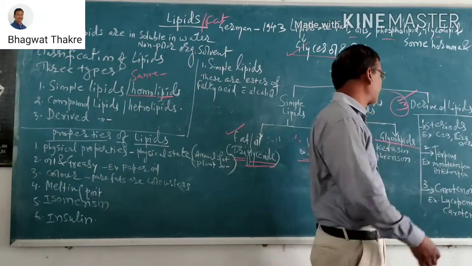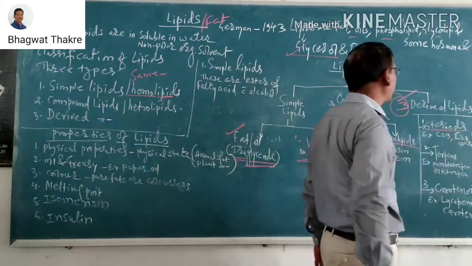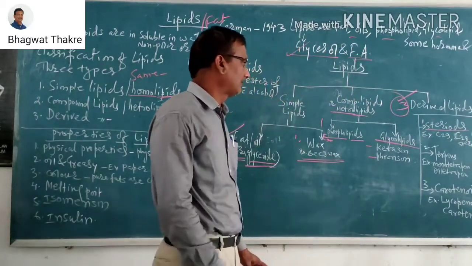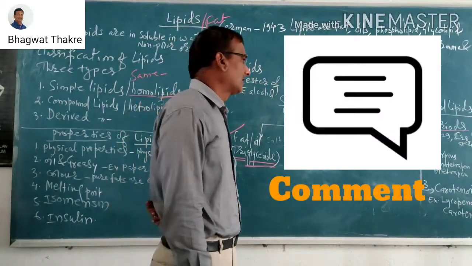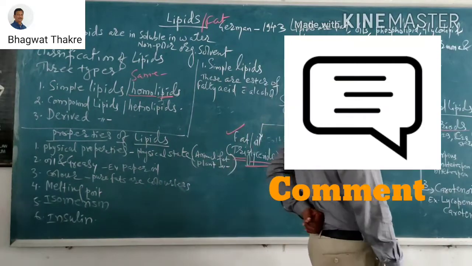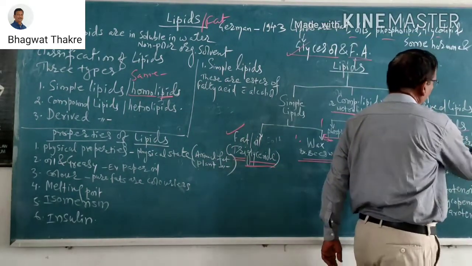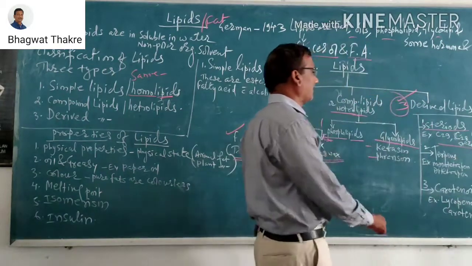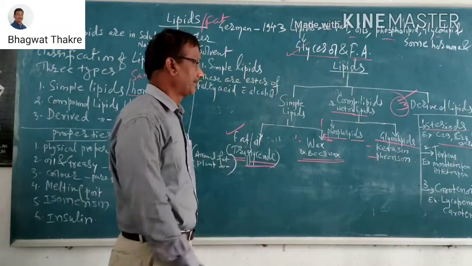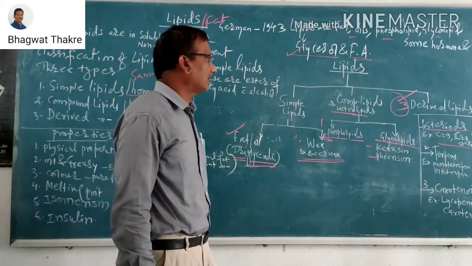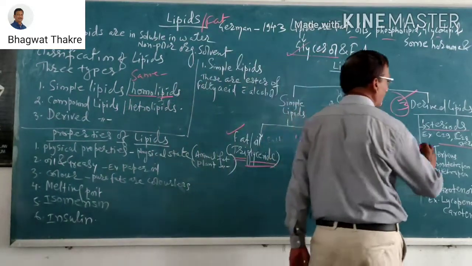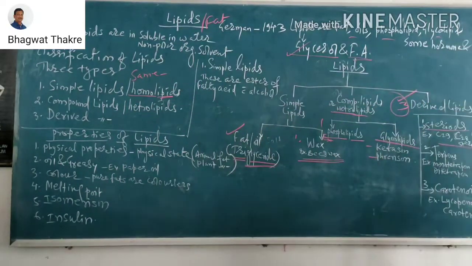Steroid lipids, and the best examples are C29, C28, C27. That is the best examples. Second, derived lipids: